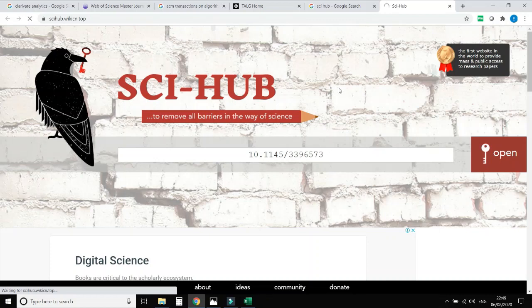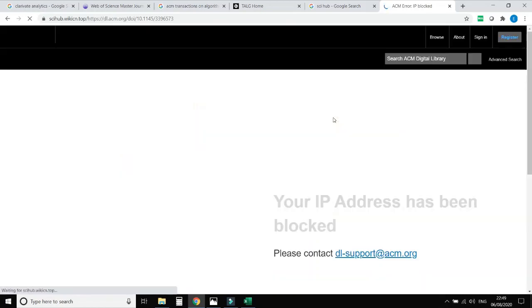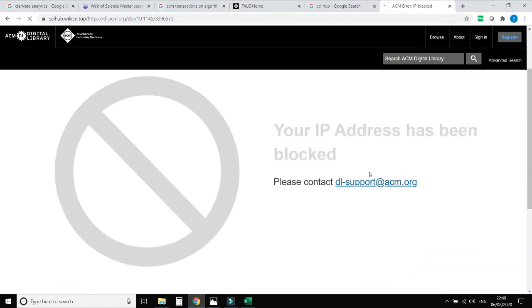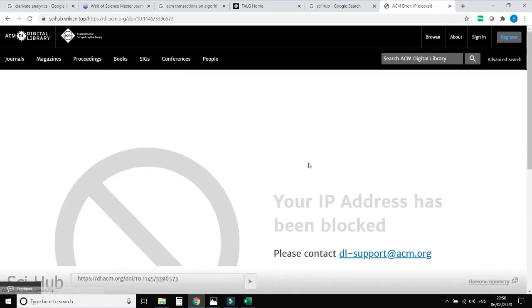Most of the papers are freely available on this Sci-Hub website. So you just need to include the title of the paper or DOI of that paper, so you can download that paper. This paper is not available as there is an issue with this ACM digital library.